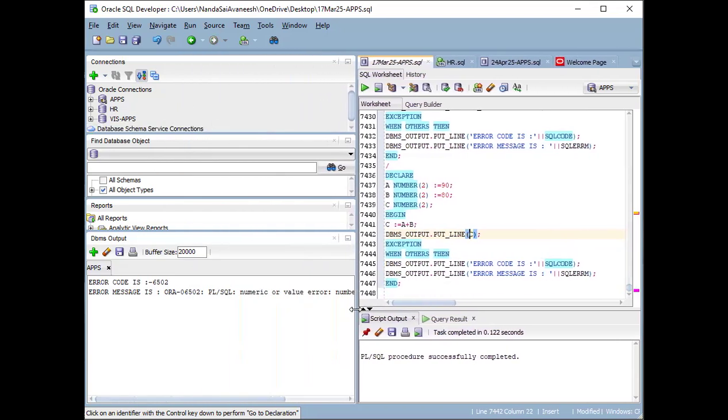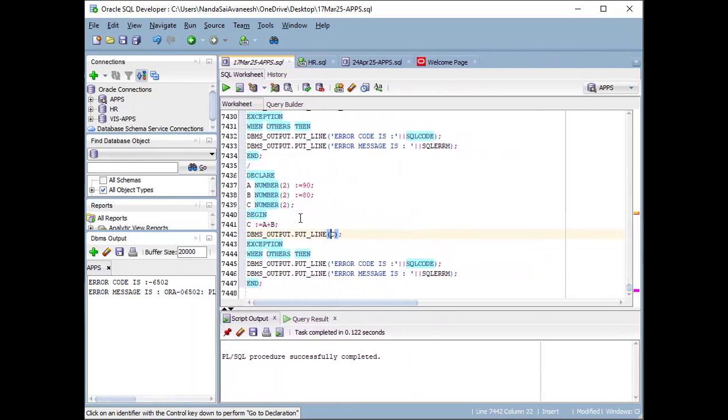So when you say this numeric or value error, that means the size is mismatching here, or instead of the number you are sending characters, or in place of characters you are sending numbers. Based on that error message you can identify what exactly the error is that you have to check in this code. So here the only issue is with the size of the variable.